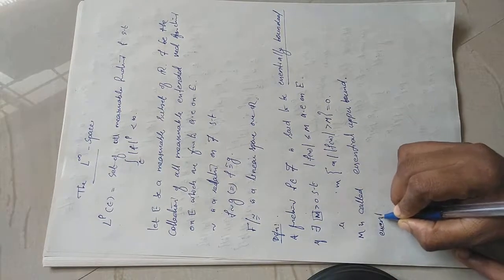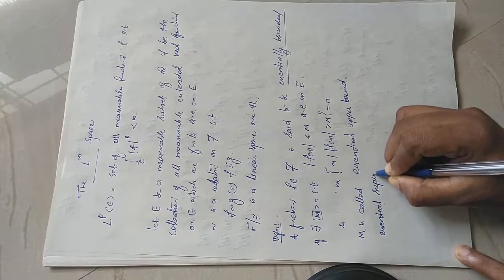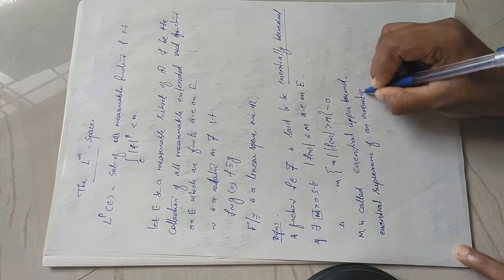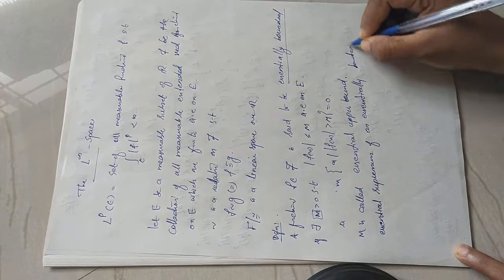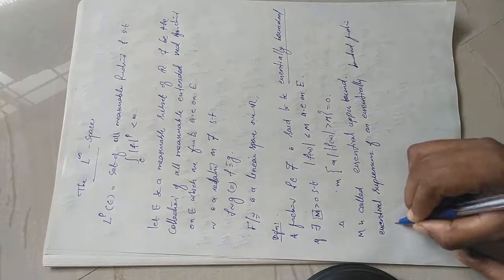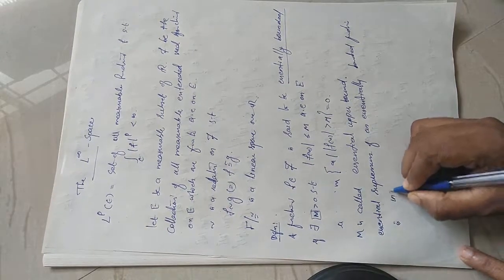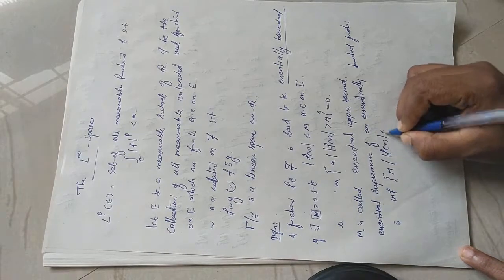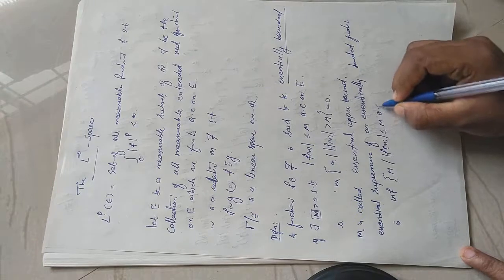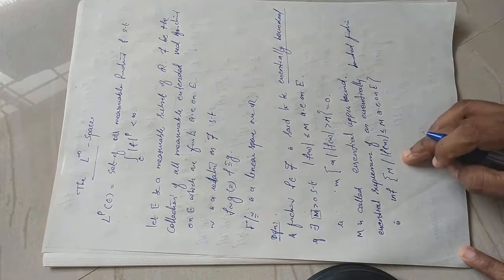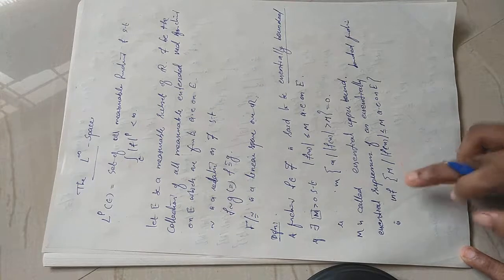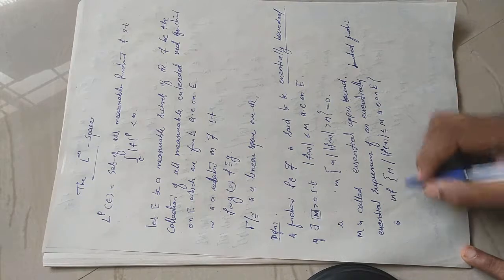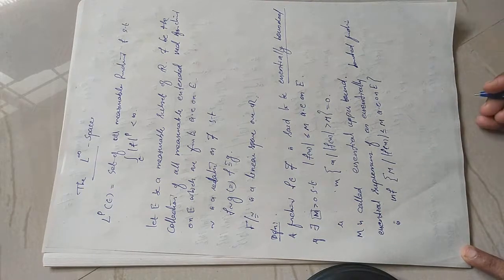The essential supremum of an essentially bounded function is the infimum of the set of all m such that modulus of f of x is less than or equal to m almost everywhere on E. So you consider all the essential upper bounds, then you take the infimum of those. That will be called the essential supremum.